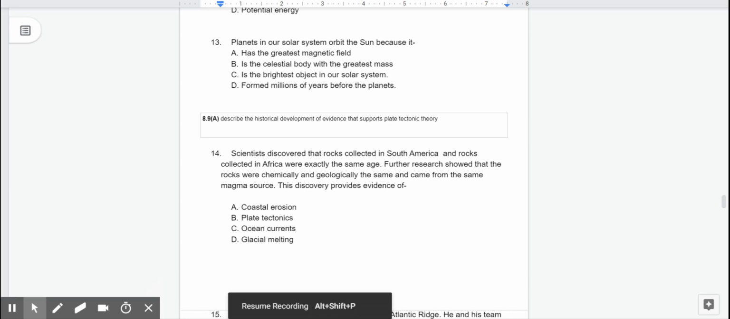Number 13. Planets in our solar system orbit the Sun because it A. has the greatest magnetic field, B. is the celestial body with the greatest mass, C. is the brightest object in our solar system, or D. formed millions of years before the planets.